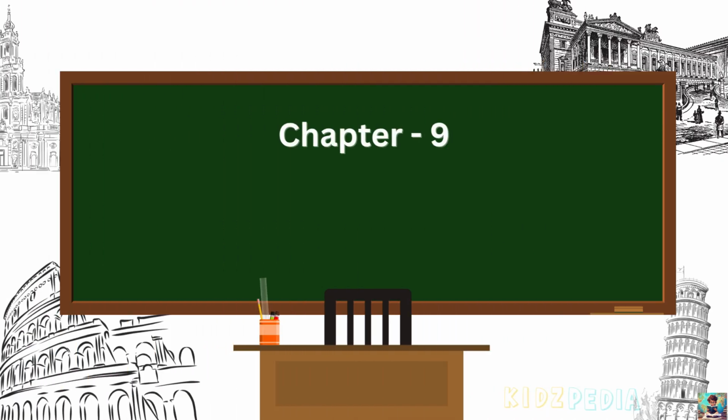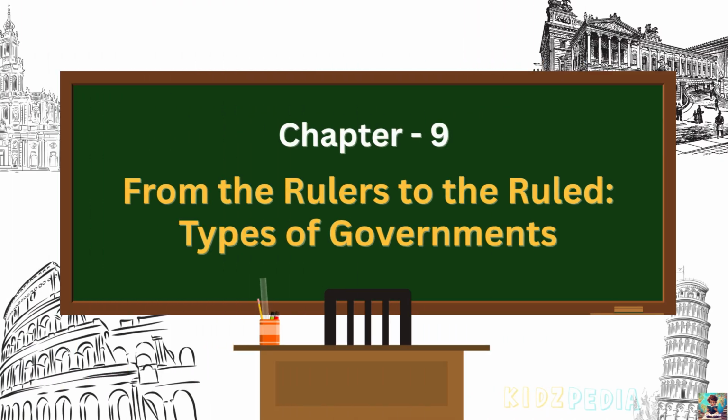So with this, we have completed the part 2 of the chapter From the Rulers to the Rule, Types of Governance. I hope you found it easy to understand.